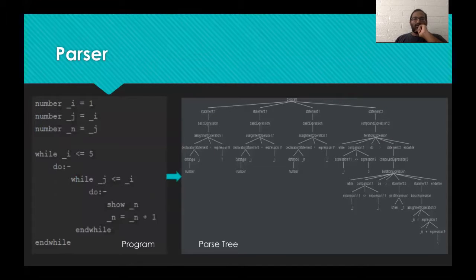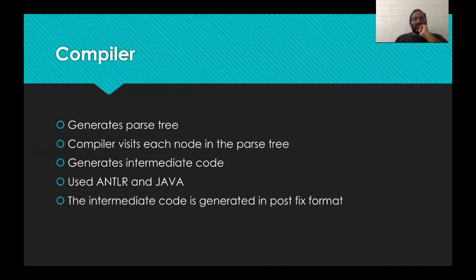Here, the parser that we have developed using ANTLR takes in a sample program. Here we just have a couple of numbers, and we are using nested while loops. It will generate a parse tree, as you can see here. We'll look into the details of how it generates the parse tree and what it signifies in the later part of this presentation.